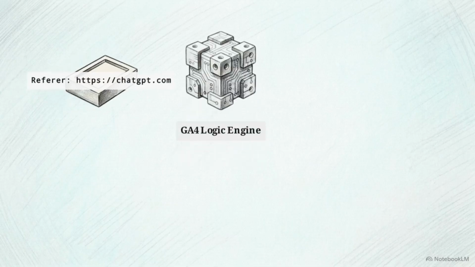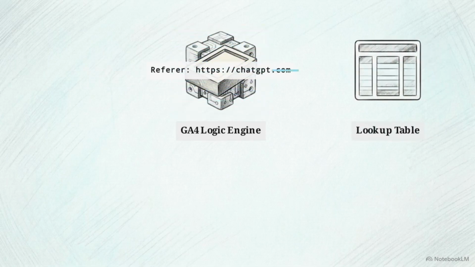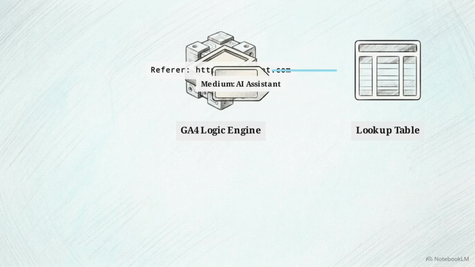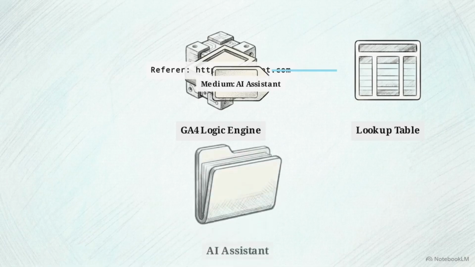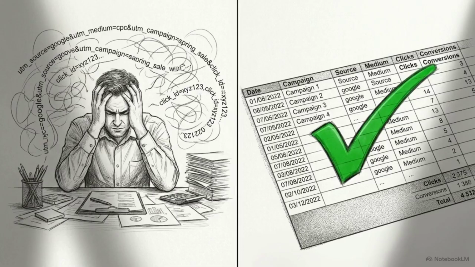As the request arrives, the GA4 logic engine scans the referrer string to identify the point of origin. The engine evaluates this data against a native lookup table that maps known generative AI domains. If a match is found, the session is automatically assigned the AI Assistant medium label and sorted into the corresponding channel. This is an automated process that identifies traffic without the need for manual UTM parameters or custom channel grouping.